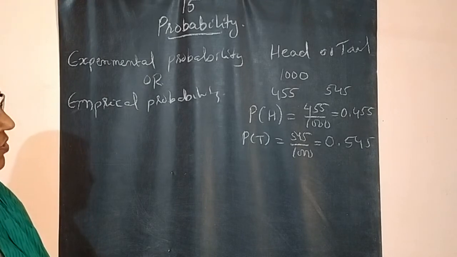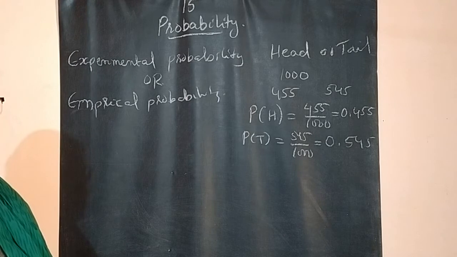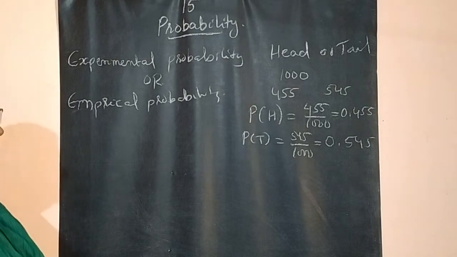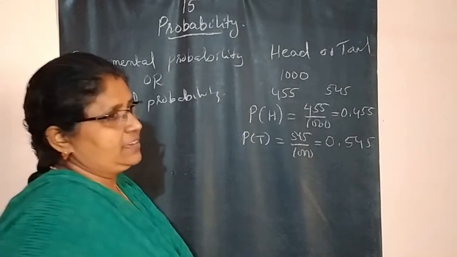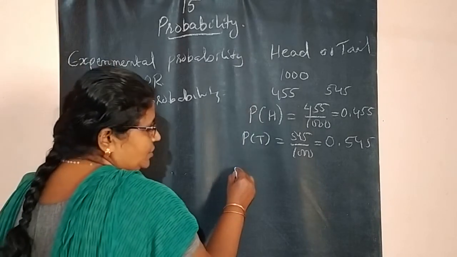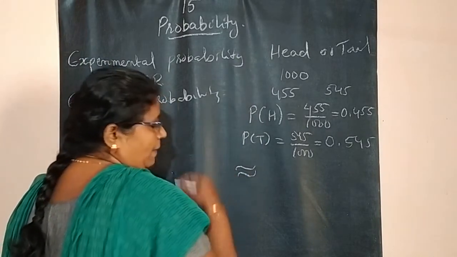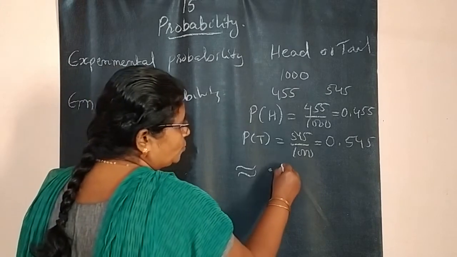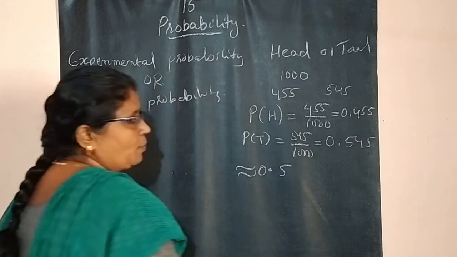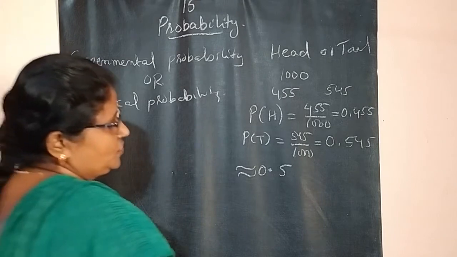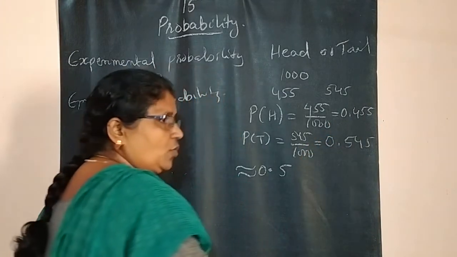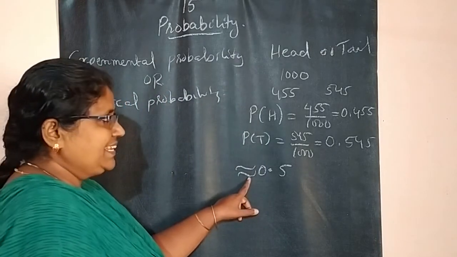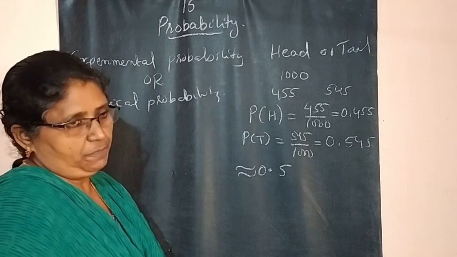Suppose we are doing the same experiment some 10,000 times or lakhs of times, then again we are going to get almost the same answer, approximately equal to 0.5. See, this is 0.455, this is 0.545. Both are approximately equal to 0.5.